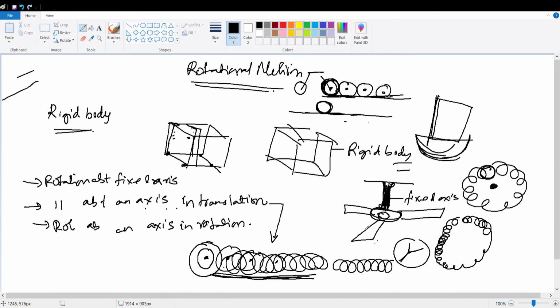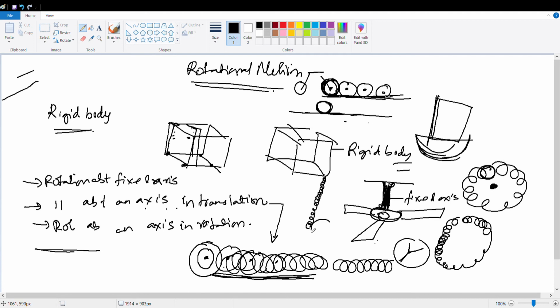Clear? Sir, what will be the difference between translation and revolution? Translation means going in a straight line. The body is translating. The wheel is translating. But revolution means rotating on a circular orbit. Though it is not exactly a circular orbit, it is going around that. If the earth would have gone like this, then we would say the earth is translating. But earth is not translating.